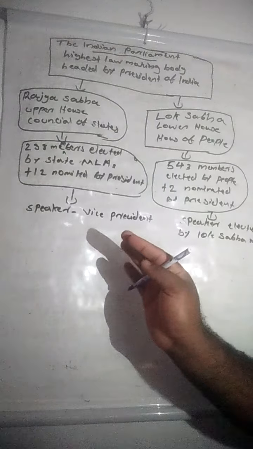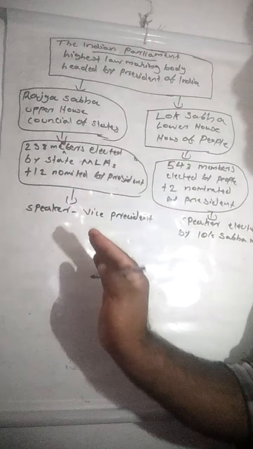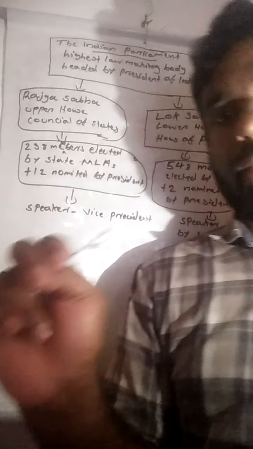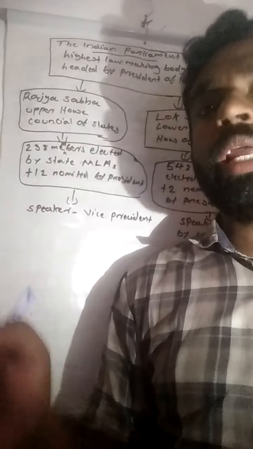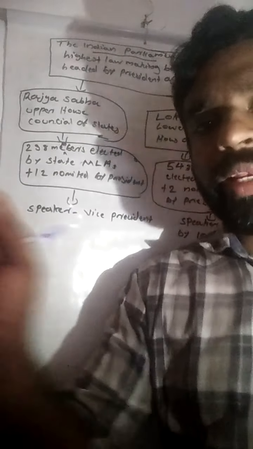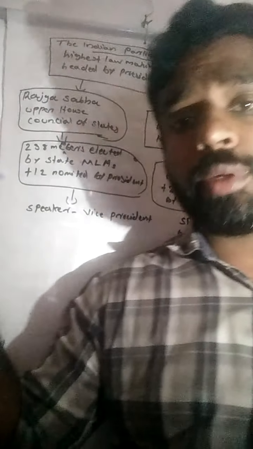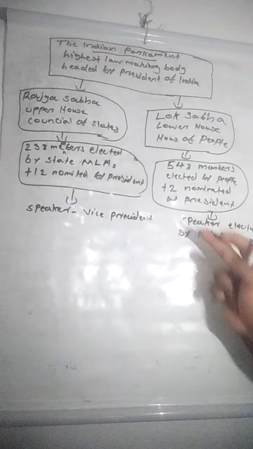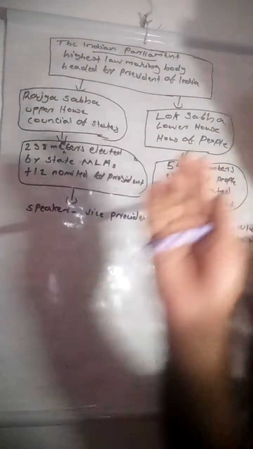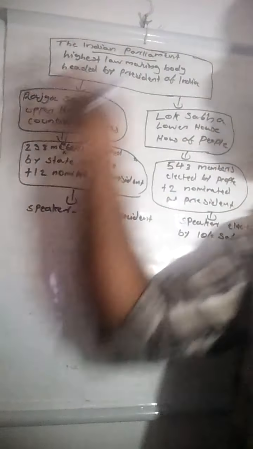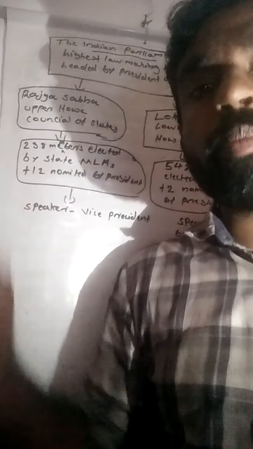Like that, the maximum number of members of the Lok Sabha is 545. In Rajya Sabha, the vice president of India is the speaker, and the speaker of Lok Sabha is elected by the members of Lok Sabha. This is the structure of the Indian Parliament.